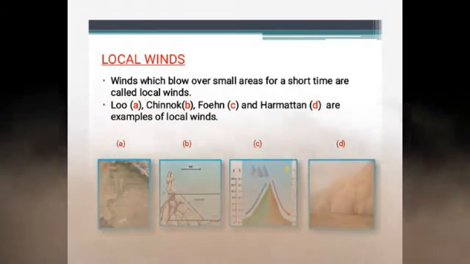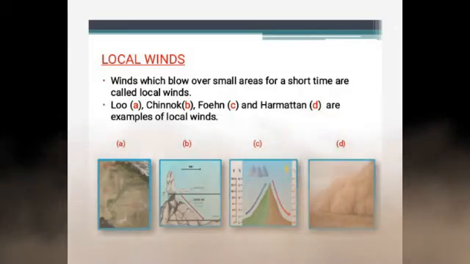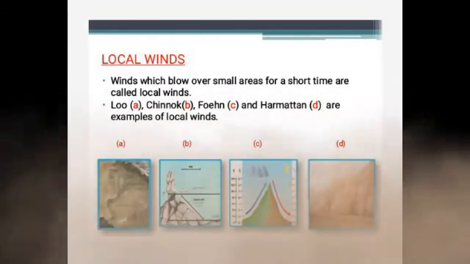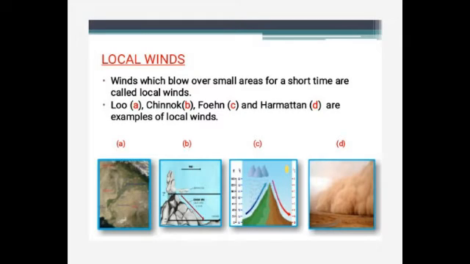Next one. The Fohn is a warm and dry wind which blows across the Alps in Europe during winter, and it helps in the ripening of grapes in France. And D. The Harmattan is a warm and dry wind which blows over the northwest Africa. It gives some relief from the damp heat of the tropics.